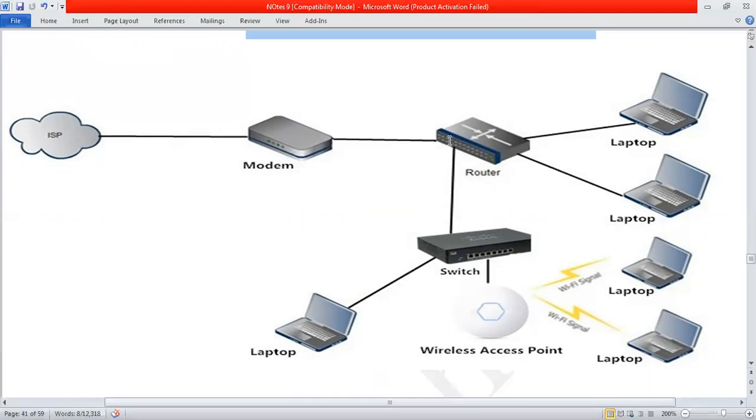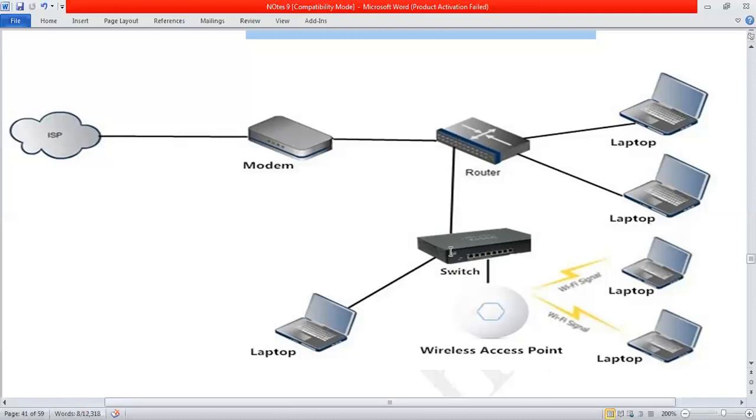Now I have capacity. Watch over here, count them. How many ports are there? It depends: 2 raised to power n. Some routers have 2, 4, 8, 16, 32. Let's say it has 32. Now I can connect 32 laptops or computers or devices with this router, or I can connect 32 networks with this router.